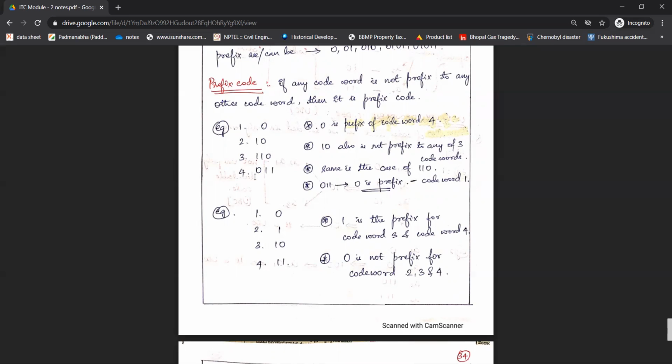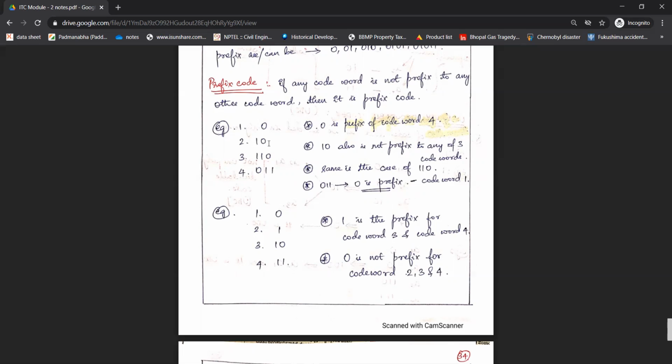So here, if you observe, 0 is a prefix of code word 011. So it is not a prefix code. 0 is not a prefix code. Next, 10.